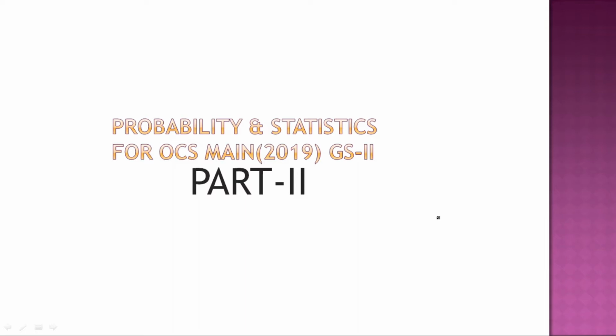So taking you to the definitions of probability one by one. Let's see the definitions. See the first definition. Before I start the discussion regarding probability, what do you mean by probability? Probability means the chances of something happening. What are the chances of something happening? That is called probability.